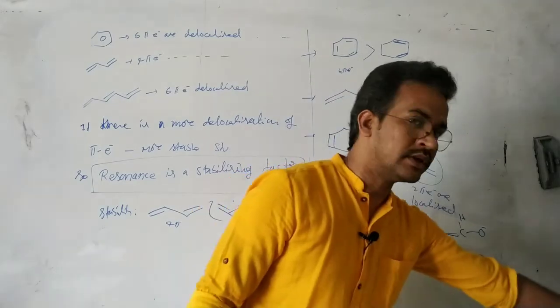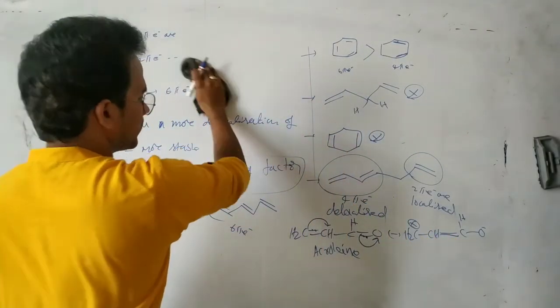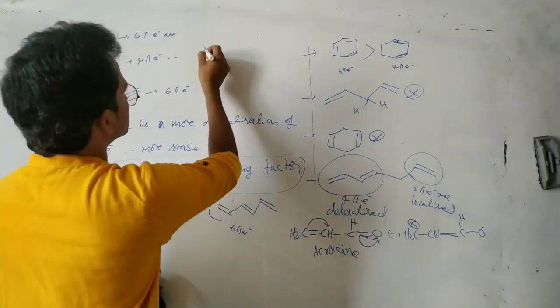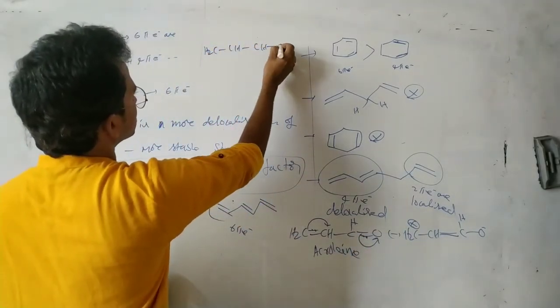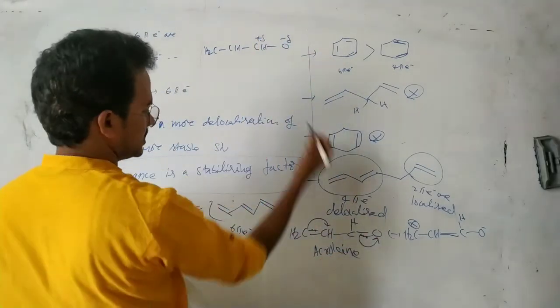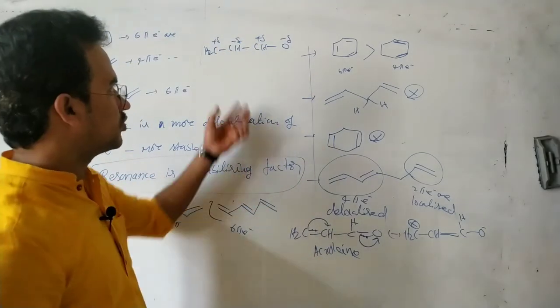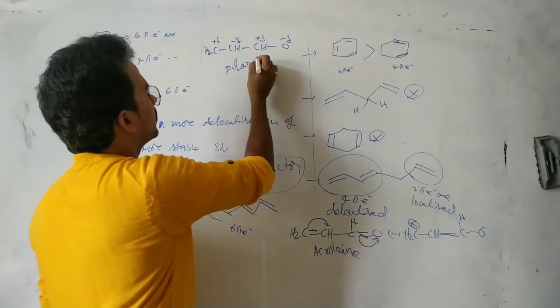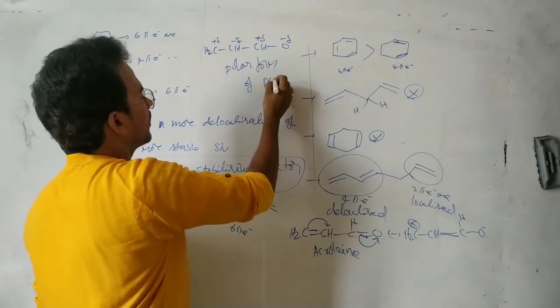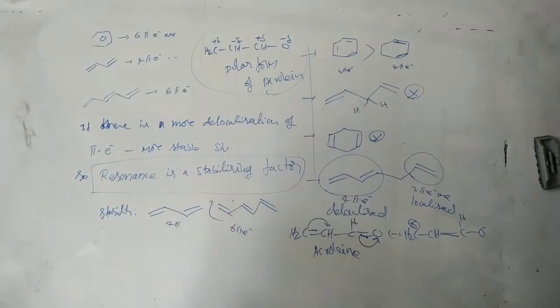Now, in a previous question on acrolein, what is the polar form of this acrolein actually? You see in this case, by shifting of electrons, CH2 double bond CH, oxygen. This one carries a negative charge, gaining electrons. Here this one carries a positive charge, losing electrons. So it is the polar form of acrolein. All these are examples for pi conjugation.